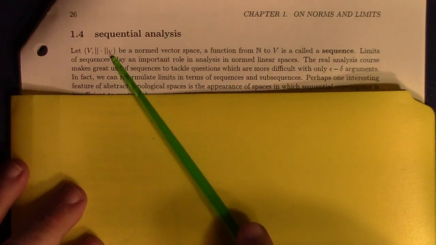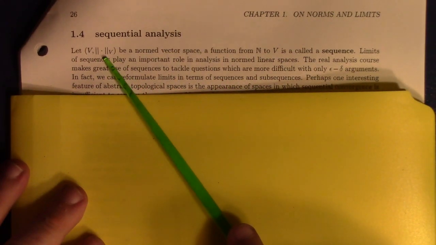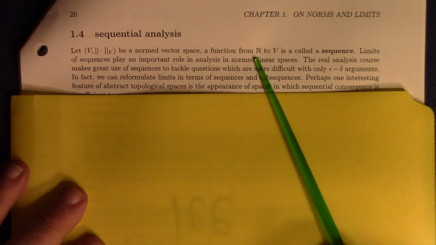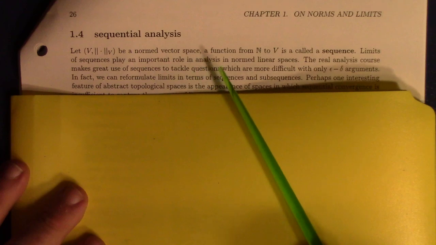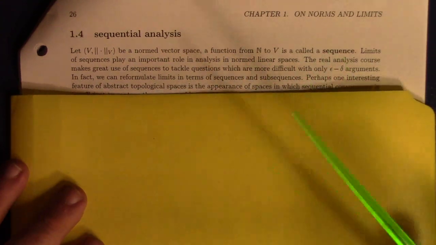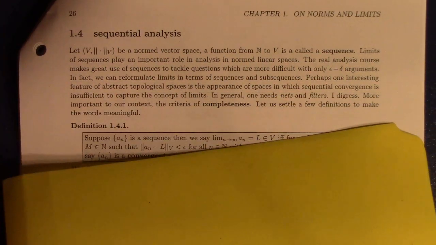If we have a vector space with a norm, and we have a function from the natural numbers to V, it's called a sequence, right? You have a list of things indexed by n. So let me get straight to the definition.